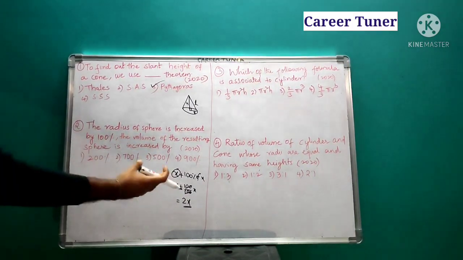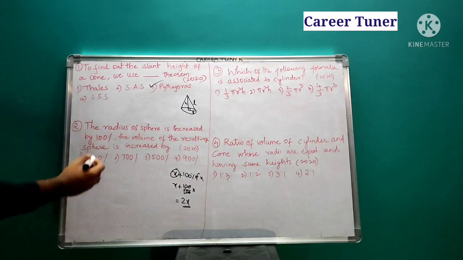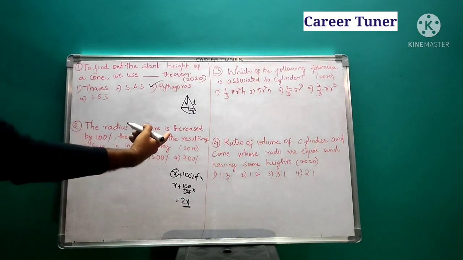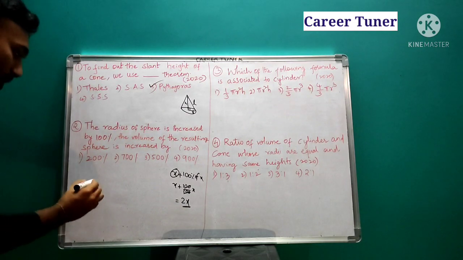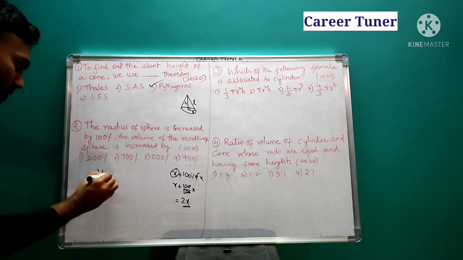Okay, now if you are clear with that, then we will get into the case. So radius of a sphere is increased by 100%, then volume will be increased by how much? Suppose, what do we know? Volume of a sphere is equal to